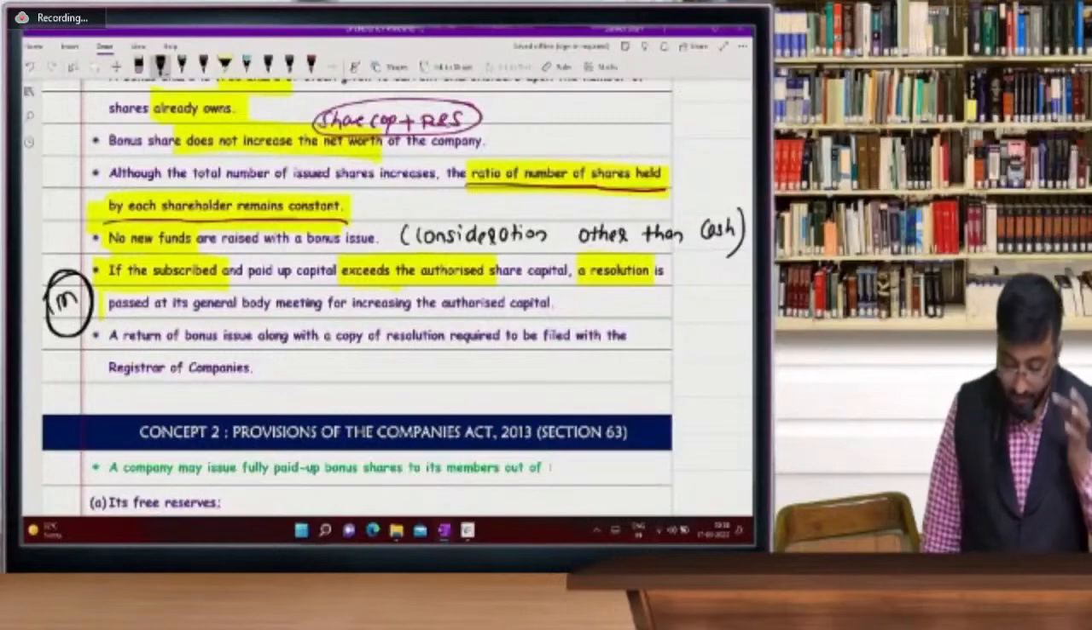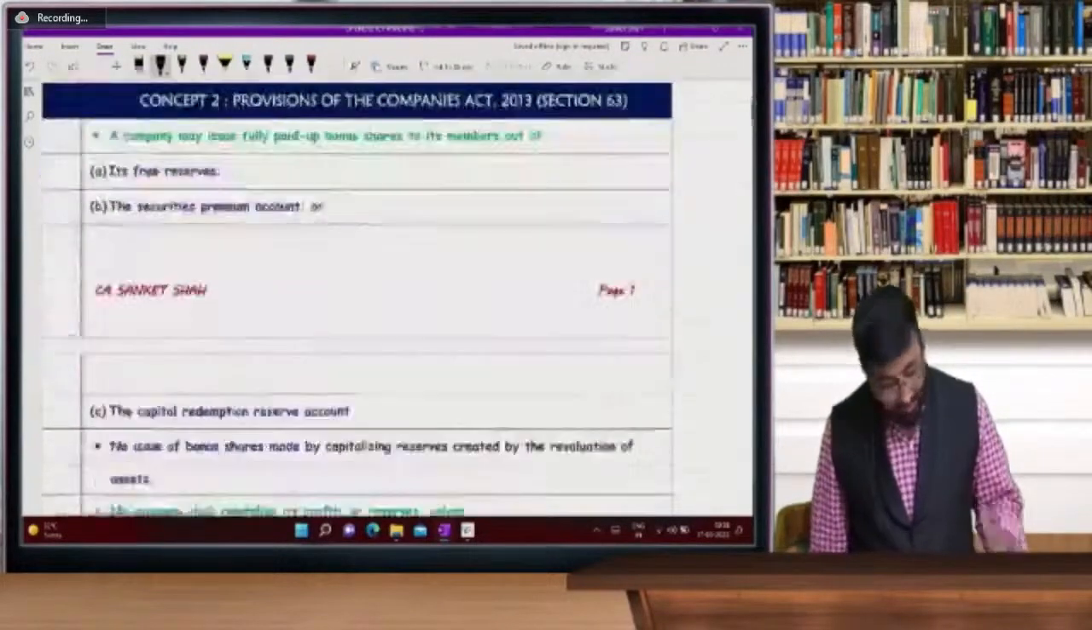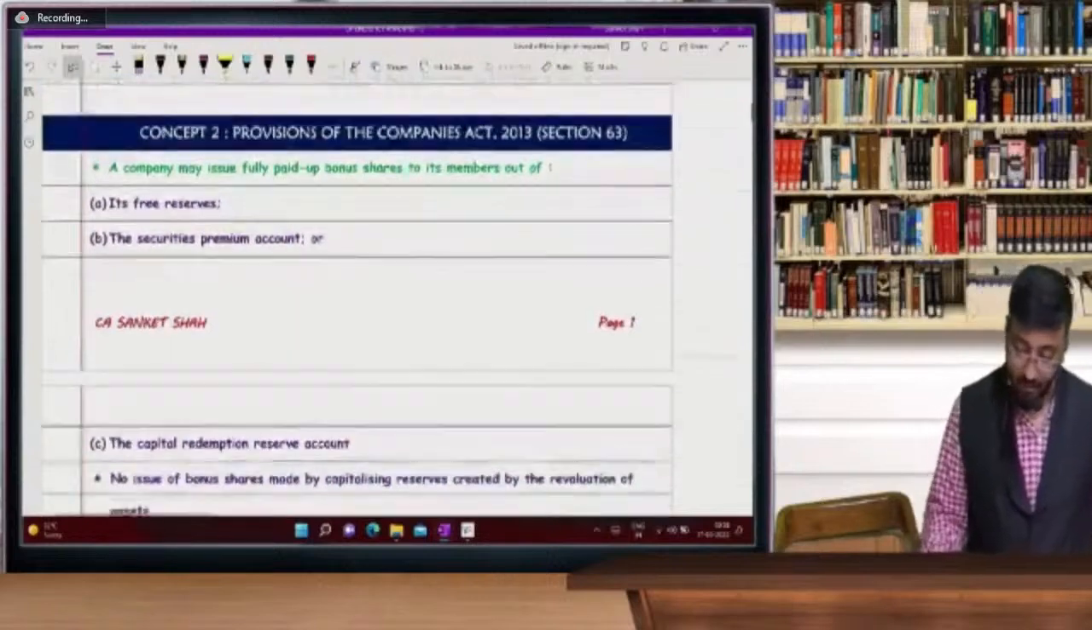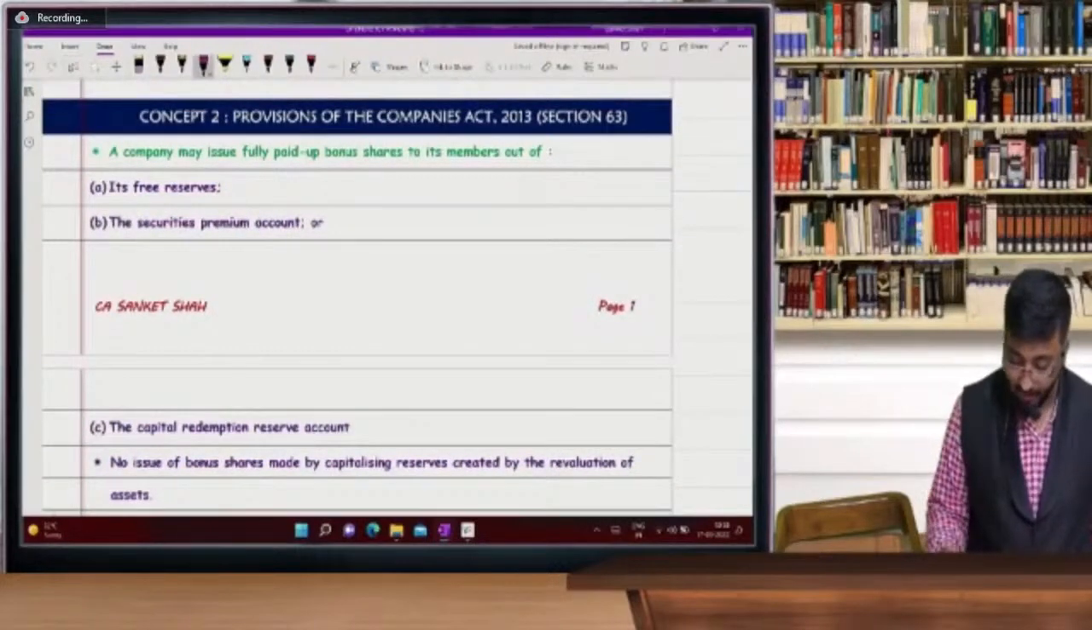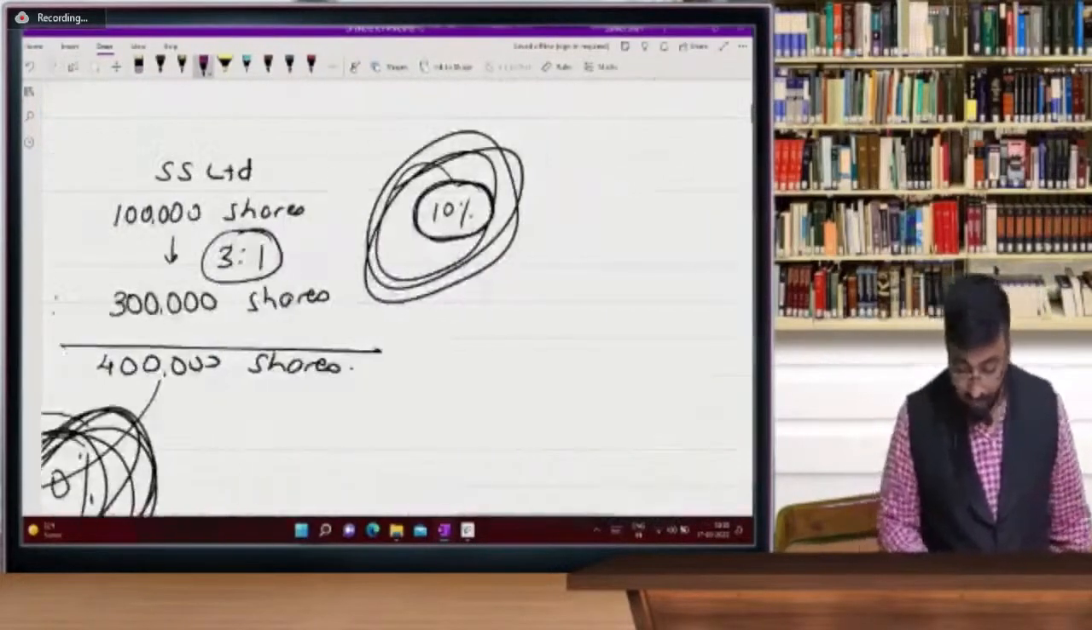A return of bonus issue along with copy of resolution is to be filed with registrar. So this is only, yes, some part. Now see beta. Now you can write in Company Act.